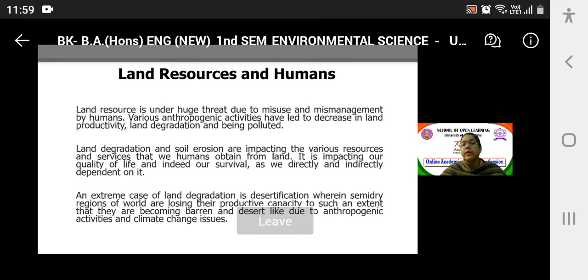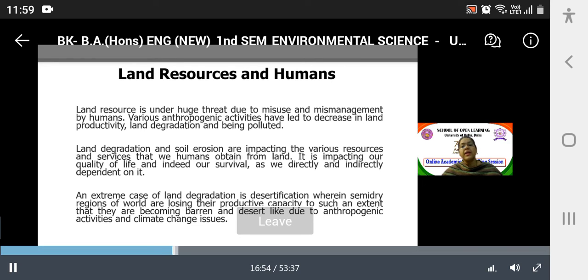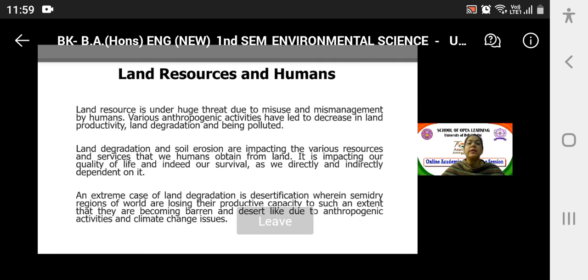And what happens in desertification? See, semi-dry regions of the world. Semi-dry means they're already somehow dry in nature. So semi-dry regions of the world are losing their productive capacity to such an extent that they are becoming barren and desert-like due to anthropogenic activities and climate change issues. Okay, because of serious misuse and mismanagement by man, and due to climate change issues, there is hardly any precipitation, there is shortage of water, and then with time it gets converted into a desert-like condition. Okay, and what are the effects we will discuss ahead.